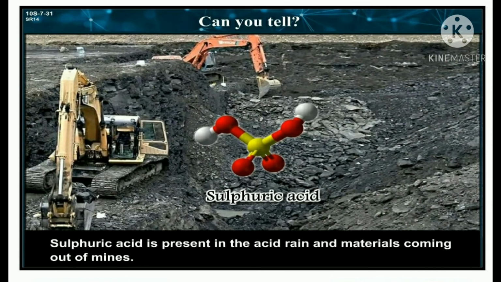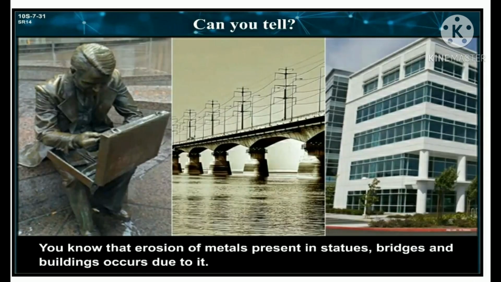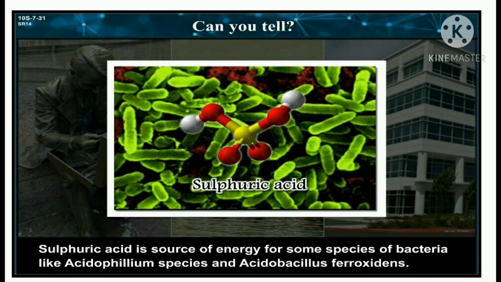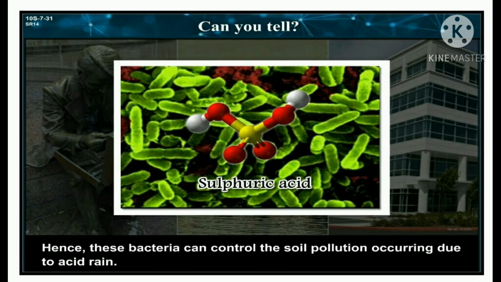Sulfuric acid is present in acid rain and material coming out of mines. You know that erosion of metals present in statues, bridges and buildings occurs due to it. Sulfuric acid is a source of energy for some species of bacteria like Acidophilum species and Acidithiobacillus ferrooxidans. Hence, these bacteria can control the soil pollution occurring due to acid rain.